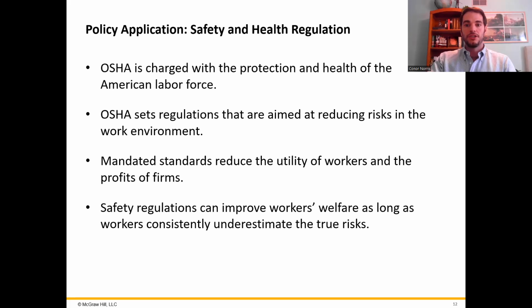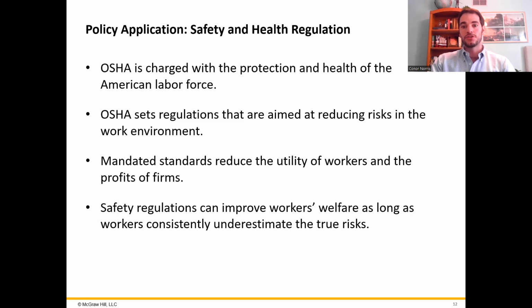And their working standards range from basic protections like requiring hard hats in construction to more stringent requirements like advanced safety protocols in manufacturing. For firms, complying with OSHA safety standards often requires an investment in safety equipment, training, and other measures, all of which affect their cost, adding a bunch of cost to their actual production process, and by extension, affecting their profits. On the flip side, workers typically prefer jobs that offer higher safety standards because these reduce the risk of injury or illness or even death.